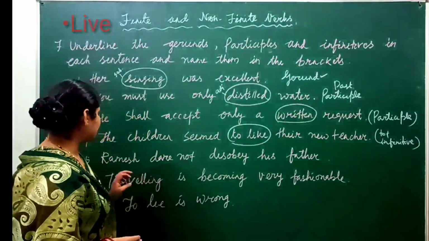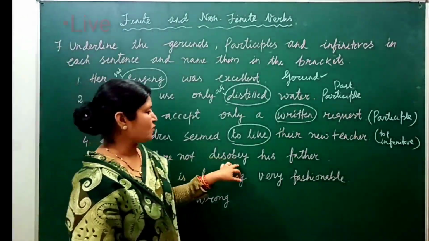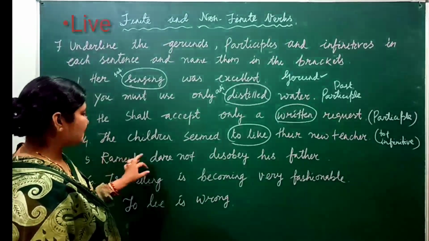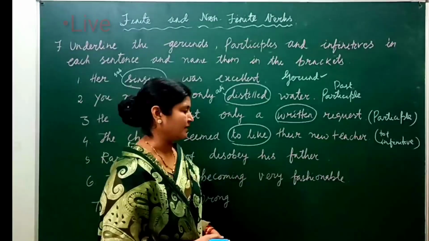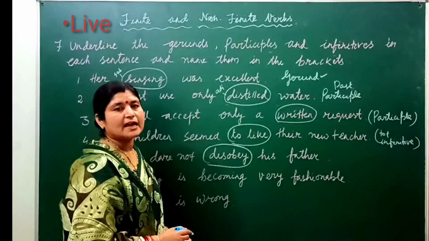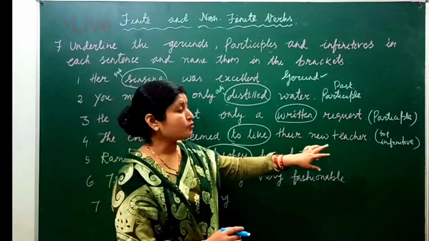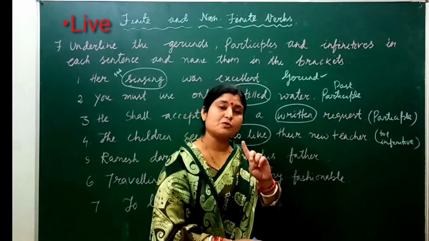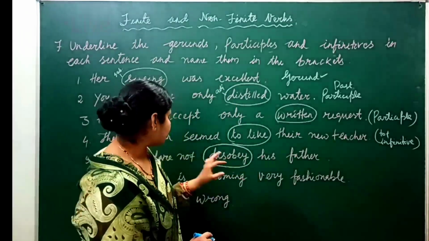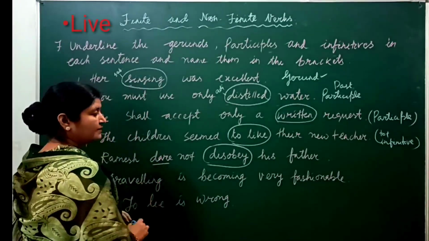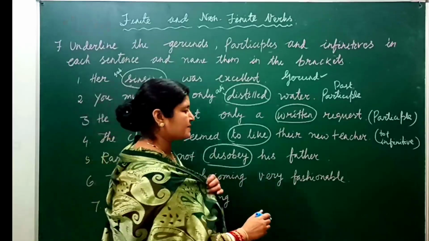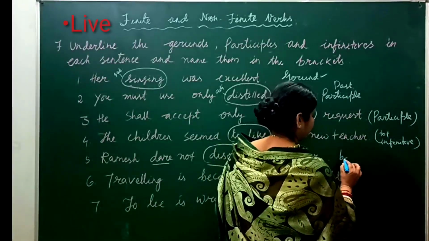Okay. The next one. Ramesh dare not disobey his father. Here, disobey. As I said, there are two types of infinitive. One is to plus infinitive and another one is bare infinitive. If the sentence contains dare, then we must use the bare infinitive. So disobey is the bare infinitive.